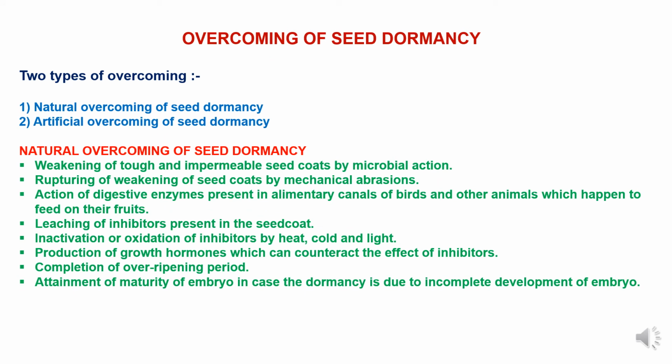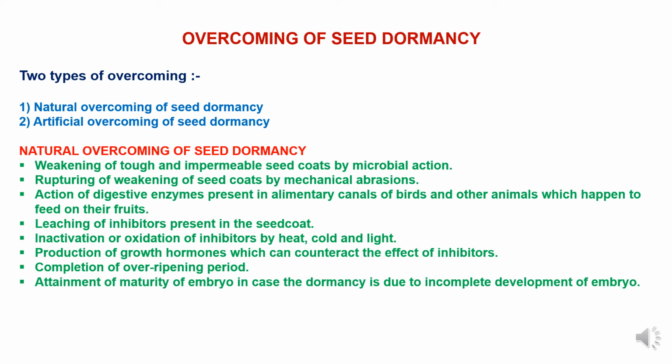Now, to study the overcoming of seed dormancy, meaning treatment for seed dormancy. These are of two types. First one, natural overcoming of seed dormancy, and second, artificial overcoming of seed dormancy. Under natural overcoming of seed dormancy, there are various methods like weakening of tough and impermeable seed coats by microbial actions,